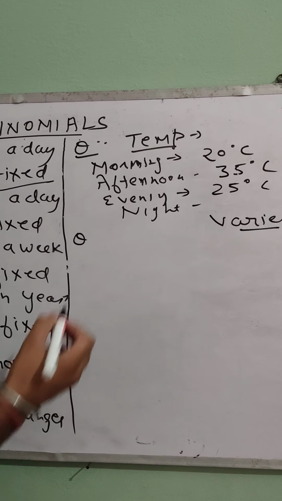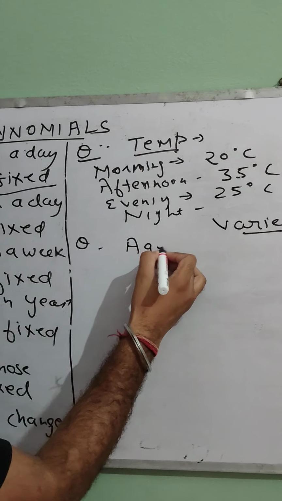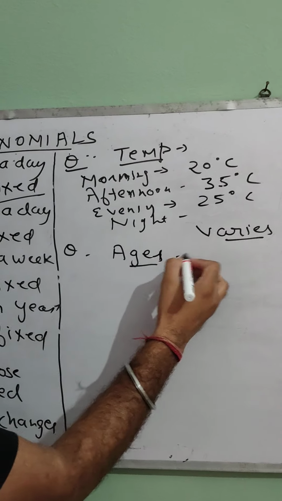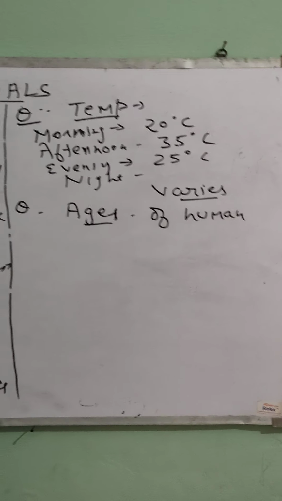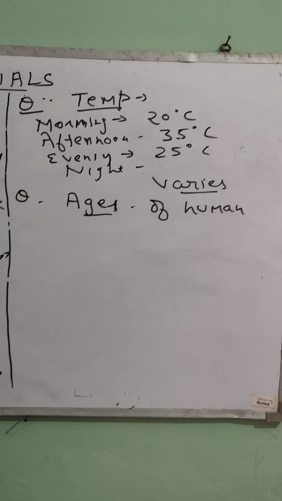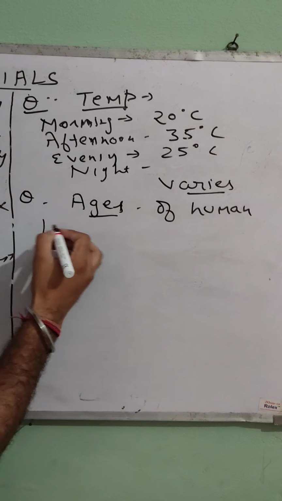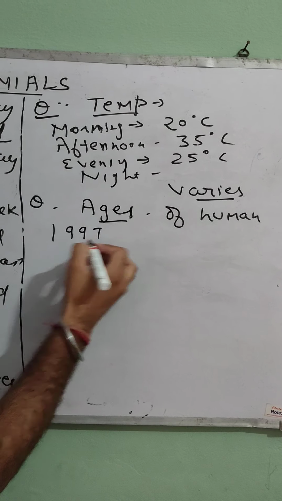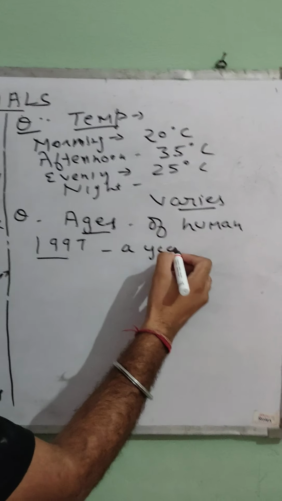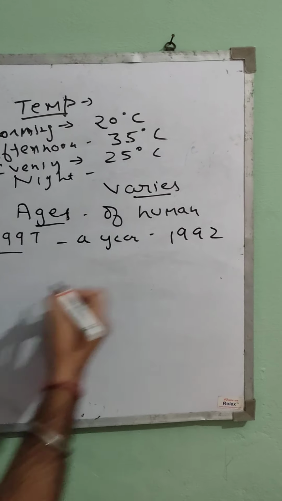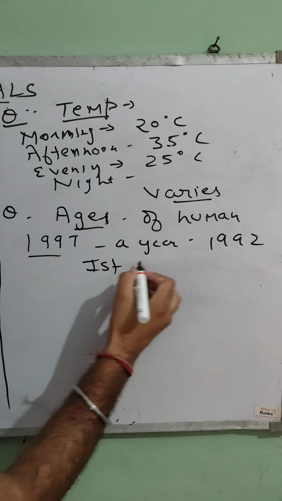So there are many more things whose value doesn't stay the same, whose values vary. Let's see a few more examples. Let us take the example of the age of humans, or any living thing. Let us take my example. I was born in 1991. After a year, in 1992, I celebrated my first birthday.